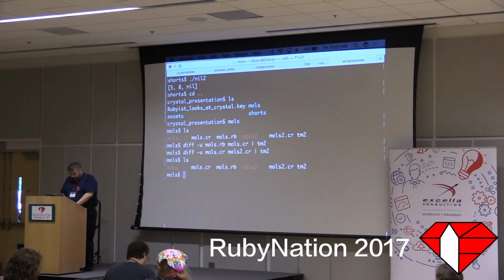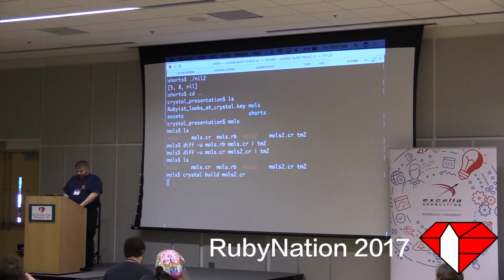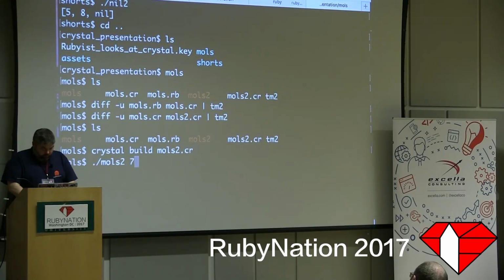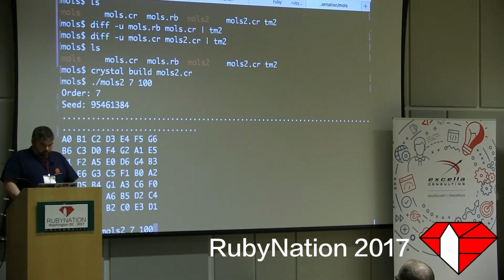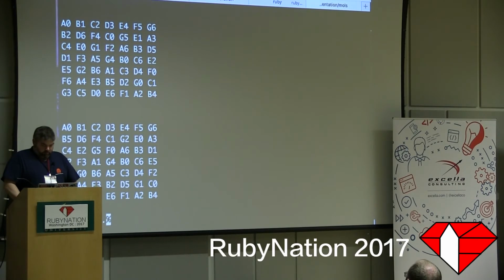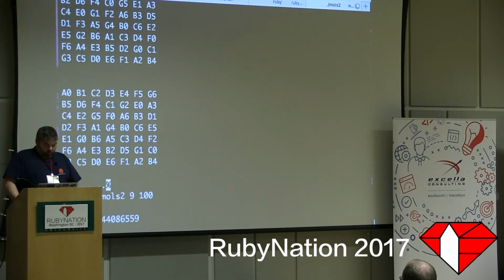Just so I have nothing up my sleeve, I'm going to say crystal build moles2, build a Crystal version of that. And now I can do the same thing. I can say moles2, let's find all the ones of order, I don't know, we tried 7 before and didn't find any. Let's see what we get here. Oh, we found one. So let's try 9. 9 was the one that ticked by pretty slow before. It still seems pretty slow.